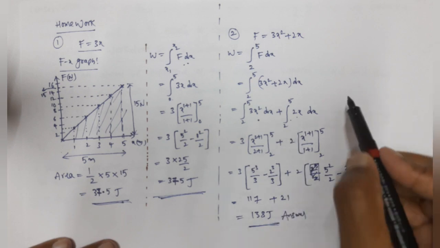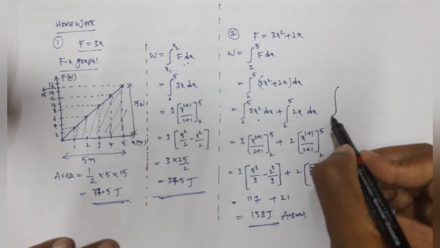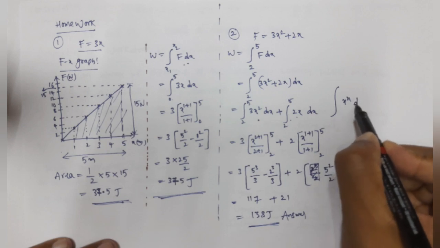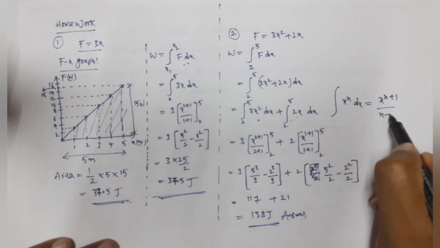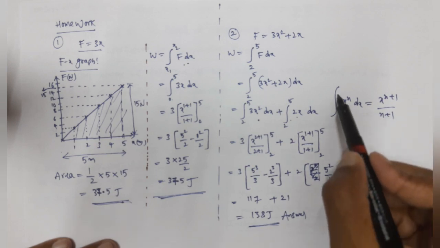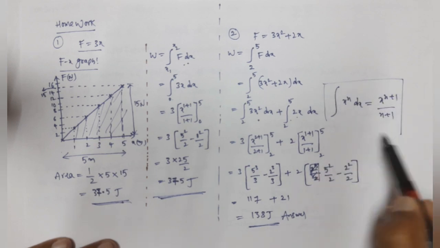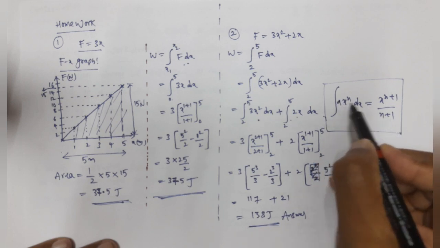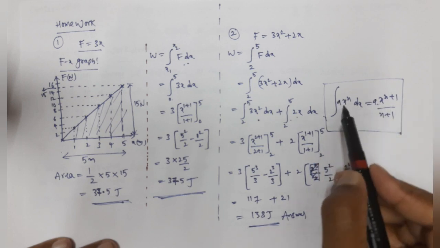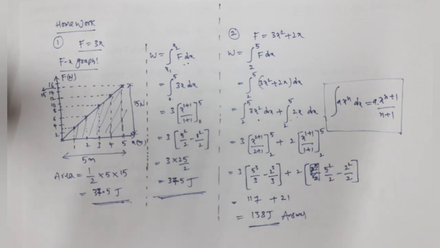So here which formula are we using? Integral of x power n dx is equal to x power n plus 1 divided by n plus 1. This is the formula we are using here. Suppose there is some constant a, we just take a along, that's it. Here a is a real number, it may be any number. So this is the solution of the homework which was given to you in the earlier class. Hope you understood these solutions.